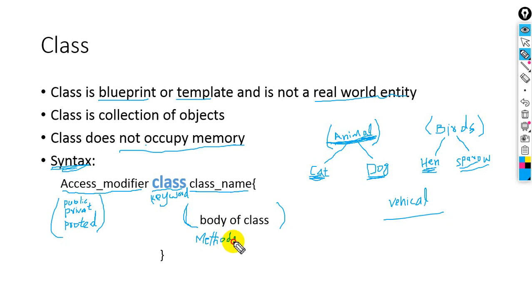So this body will have methods or attributes. Methods are the functions that perform an action, and attributes are variables. So we can say the body of a class is a collection of methods and attributes inside the class.